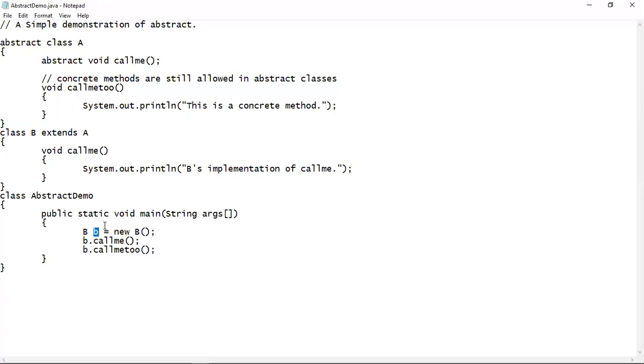Small b is the object of the subclass. Using that object we are calling the callme method. It will obviously call B's version of the callme method, and using the same object we can easily call the callme2 method, which is the superclass content, easily accessible using the subclass object. So when the callme method is called, this statement will be printed first, and when the callme2 method is called, this statement will be printed after that. So let me show you the output.